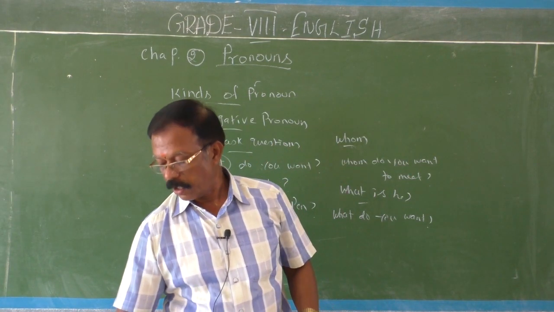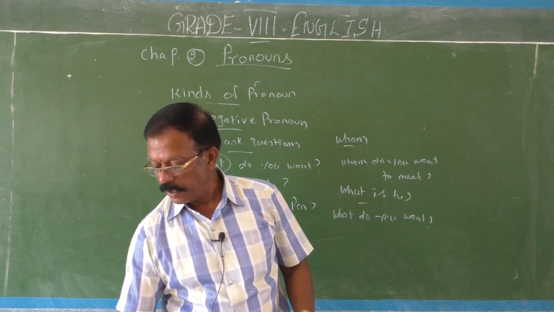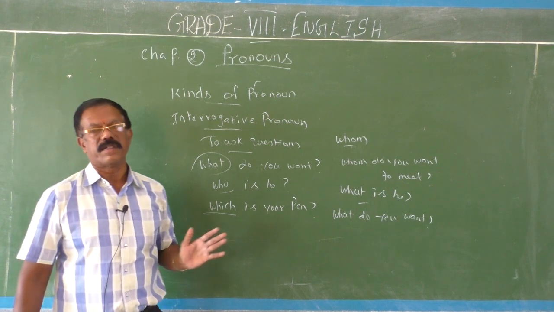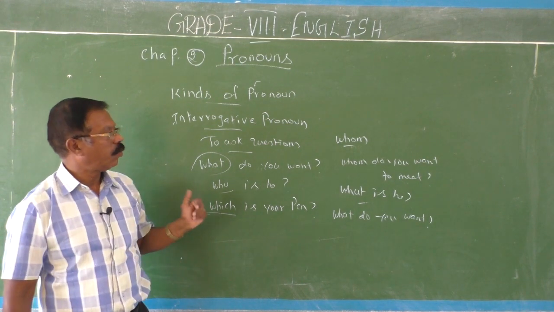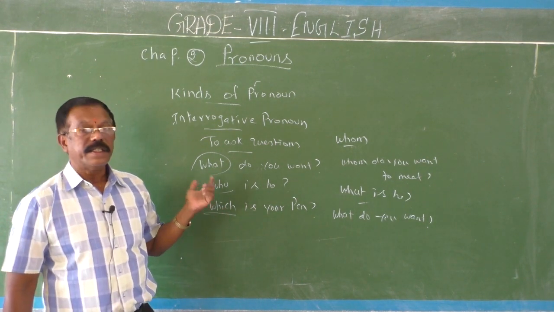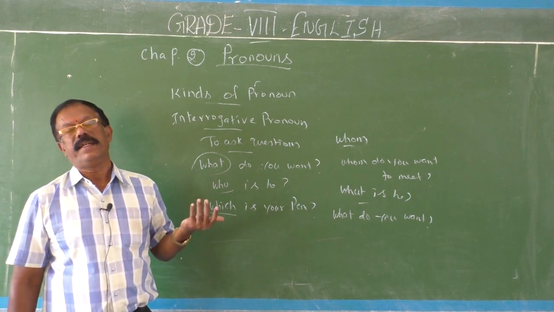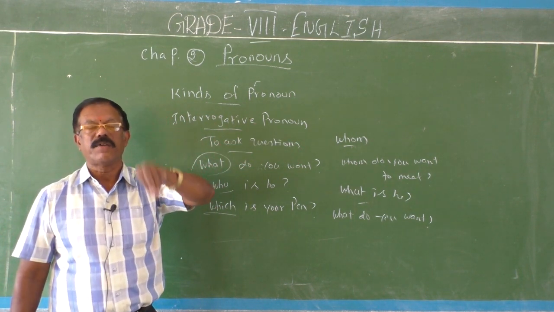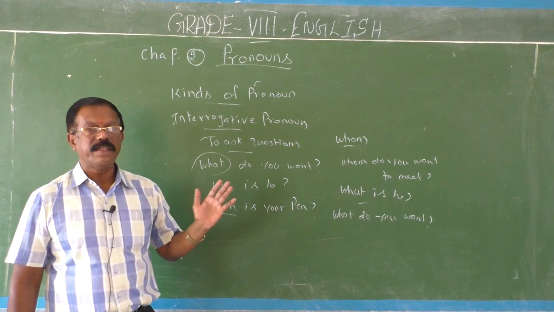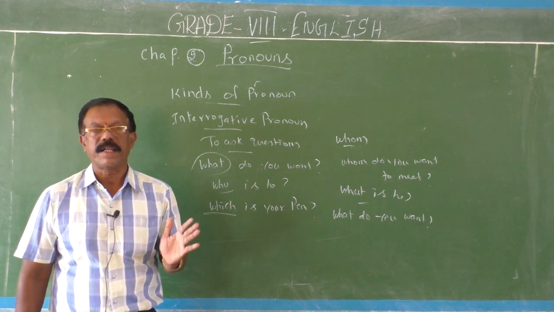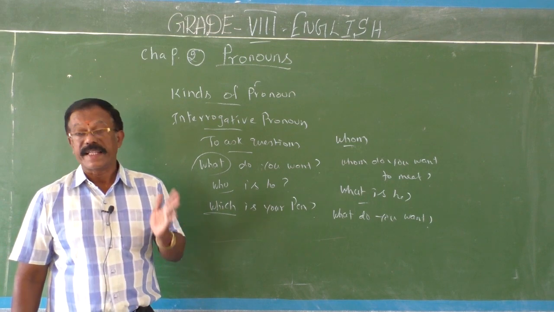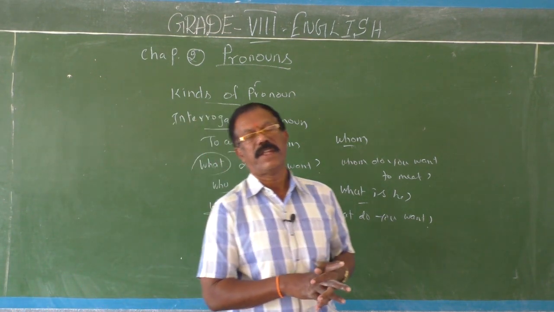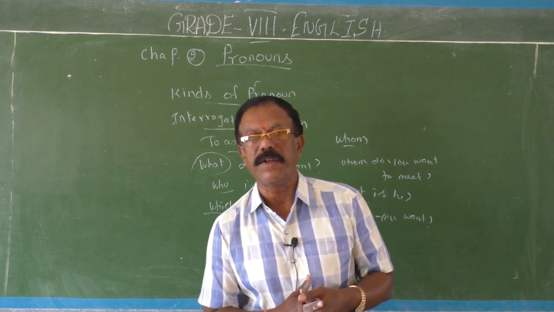Here one thing you have to note: these question words, what, which, who, whom, function as pronouns in a sentence. First of all, that you have to know. At the same time, they help us to frame questions. Therefore, they are called interrogative pronouns.